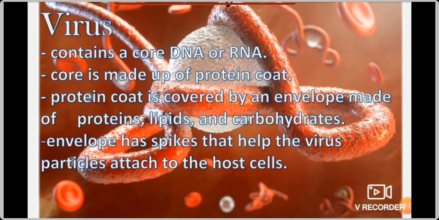These envelopes have spikes. You all know what spikes are. You can see in the coronavirus also the outer structure has spikes. So why these spikes? Spikes are found in virus. Spikes help the virus particles attach to the host cells. Suppose when we touch, the virus is attached to our body. So we are the host. We are the host for the virus. So the spikes are used to attach to the host cells.